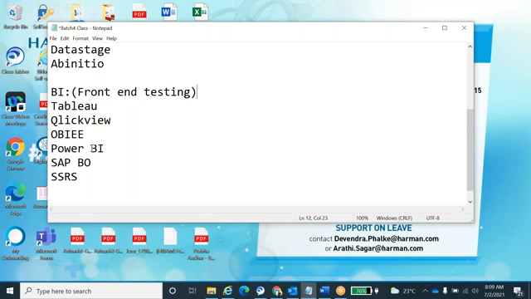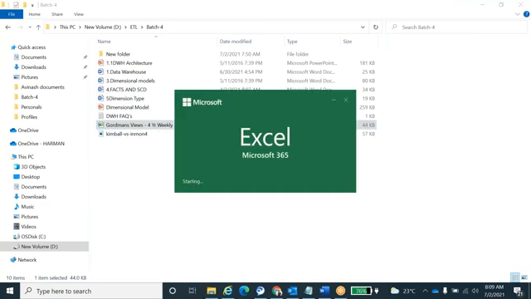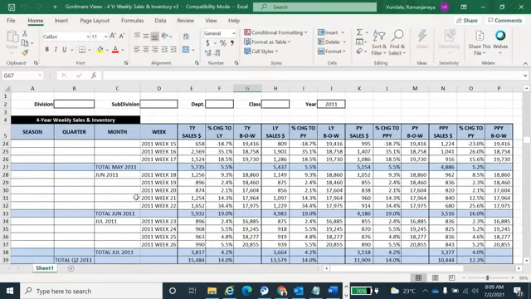I'll show you one of the reports, just for reference, to show what kind of reports they generate. See here, one report. They filter division wise, department wise, class wise, for a particular year's data.